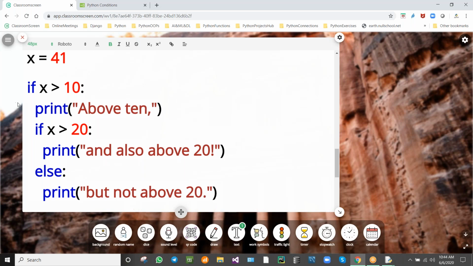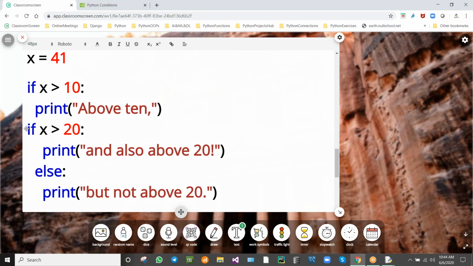Then print, with the tab space we are using, and this if condition belongs inside the first if. It is not a separate if condition, this is inside the if condition. We must not write it otherwise. This if condition is inserted inside the if condition. This is nested if.